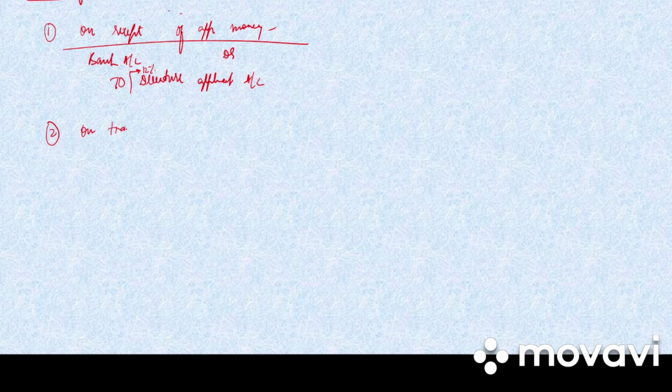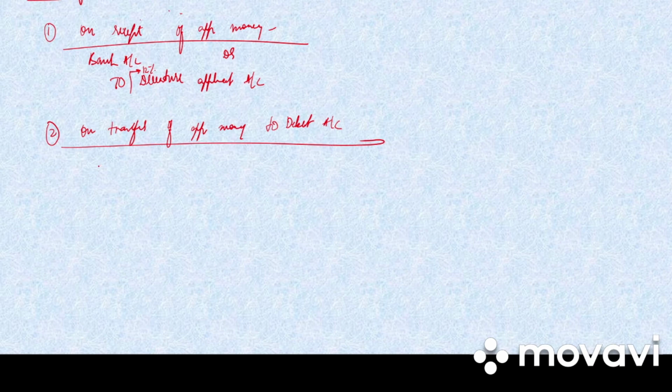Next entry we have on transfer of application money to debenture account. Again, if it is 12%, we will be writing 12% debenture application account. It depends on what has been given in the question. To debenture account. Here I am not writing any rate of percentage. In your questions, they will be giving you the rate of interest. So you will be writing the same percentage.